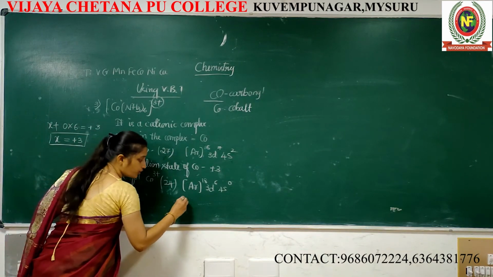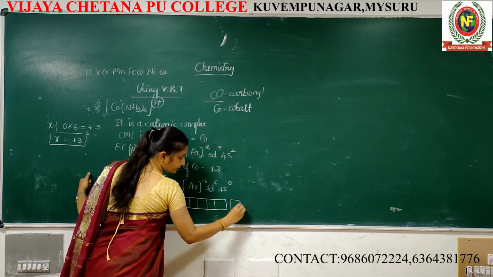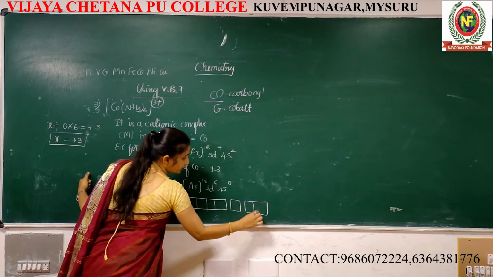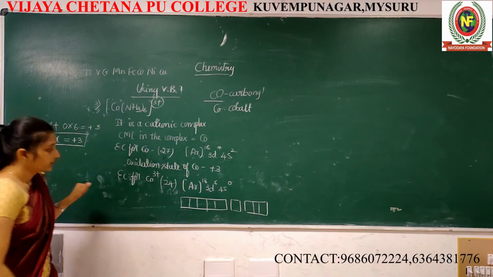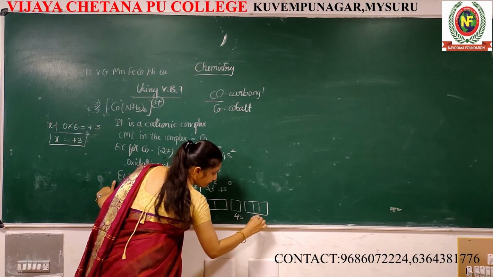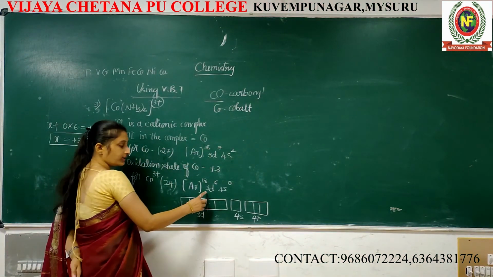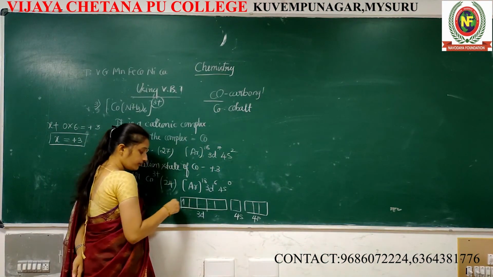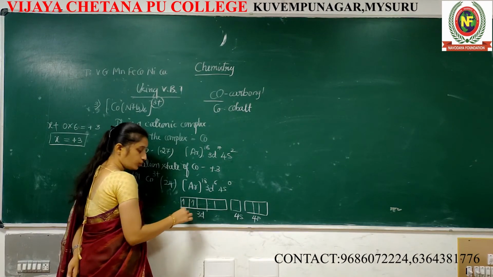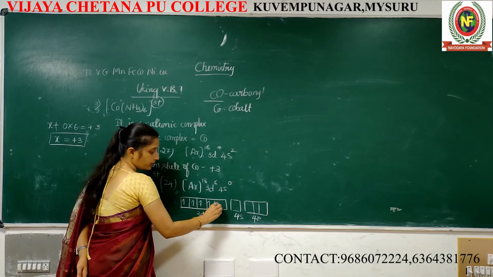Now I am going to draw the box diagram. 3d, 4s, 4p. How many electrons are there? 6. 1, 2, 3, 4, 5.